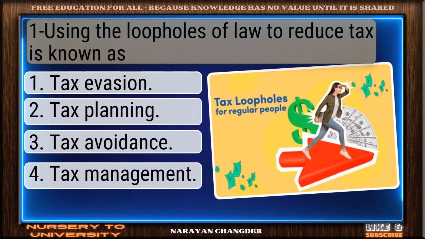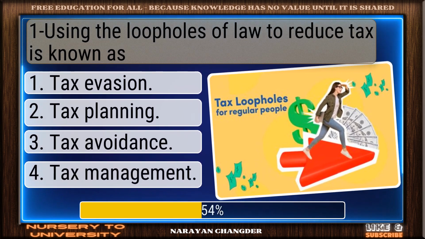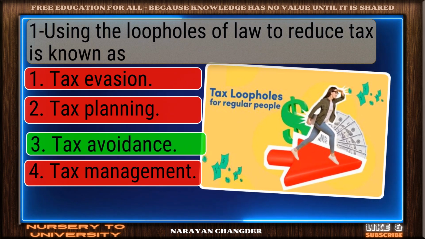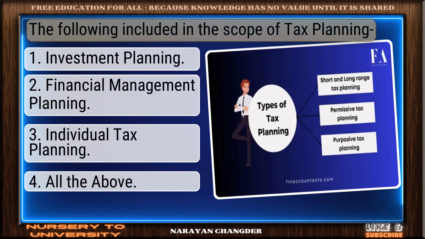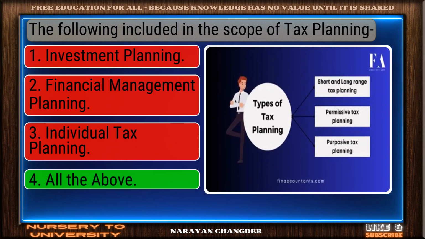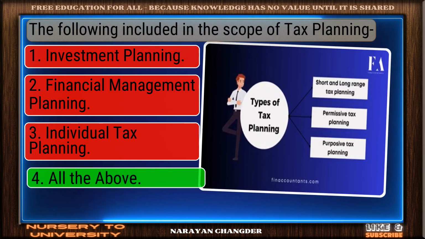Using the loopholes of law to reduce tax is known as? Strong choice. Tax avoidance is the right answer. The following included in the scope of tax planning. Well picked. All the above is the correct answer.